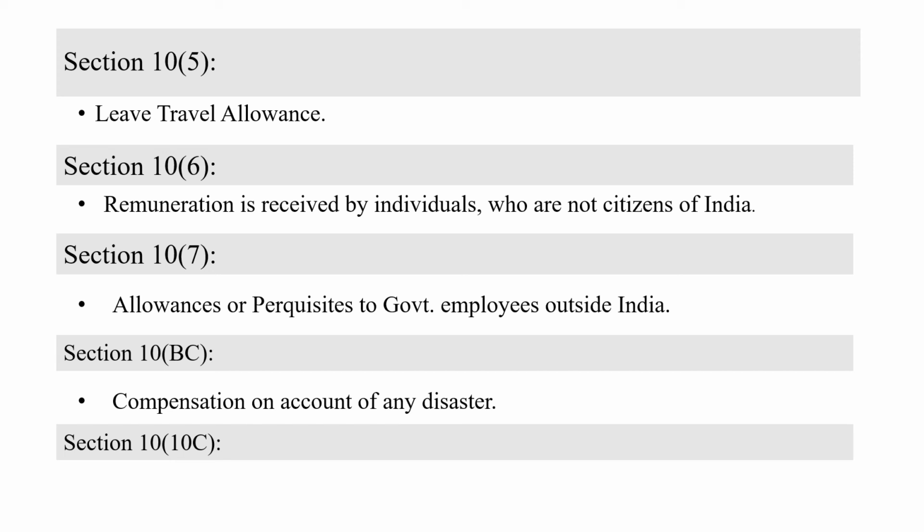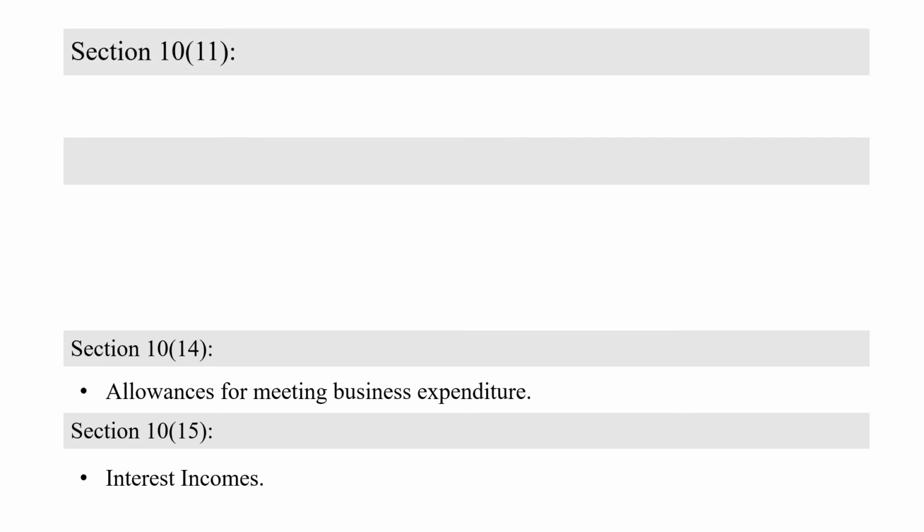Now we move on to the next section, that is section 10 subsection 10C. We can study payment at the time of voluntary retirement. So C is for compensation, and that compensation is paid at the time of voluntary retirement. Then we go on to the next slide. Section 10, subsection 11 deals with payment from provident fund. If you have any provident fund, then it is also exempted.